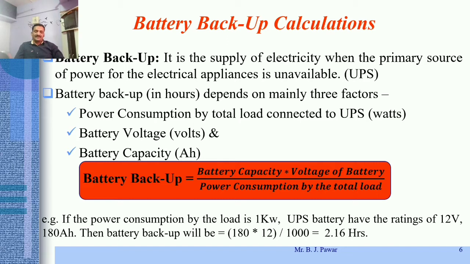So in a UPS, whenever the power supply is not in good condition, the AC mains is not in good condition or has failed, the critical loads get operated by the secondary source, and that is the battery through the inverter, right? It's okay, but up to how much time will the load be operated by the secondary source, that is the battery? It depends on the battery backup of that battery, right?